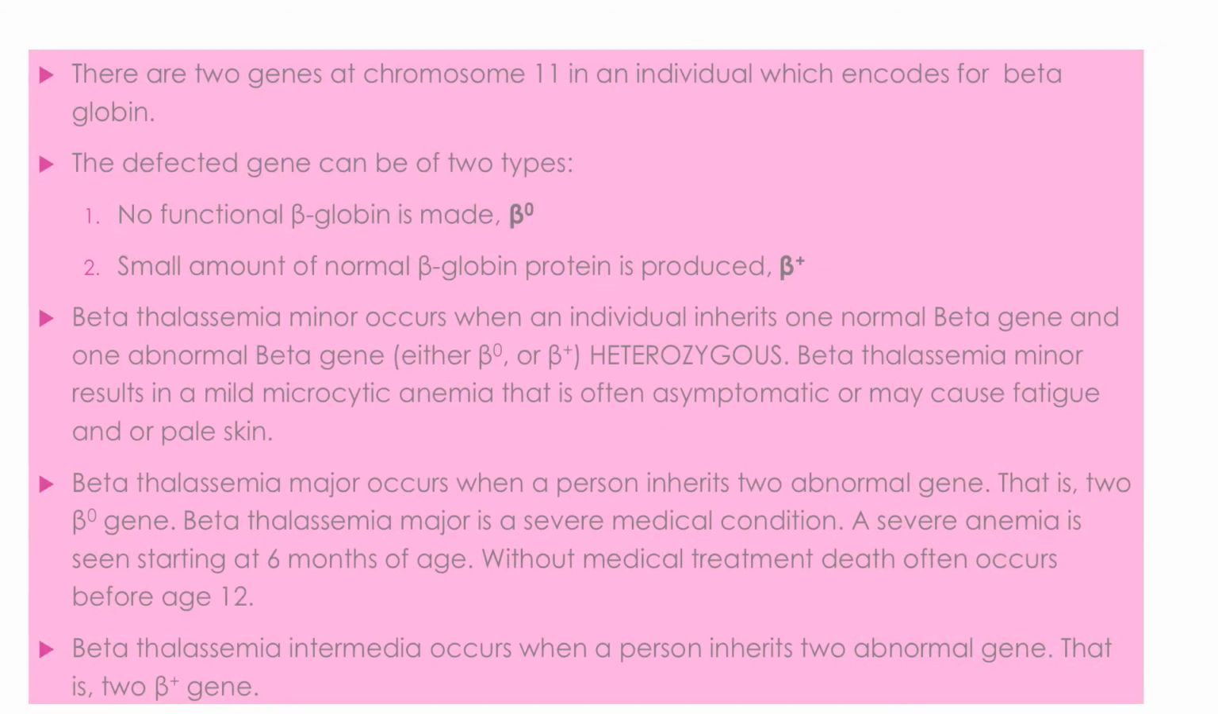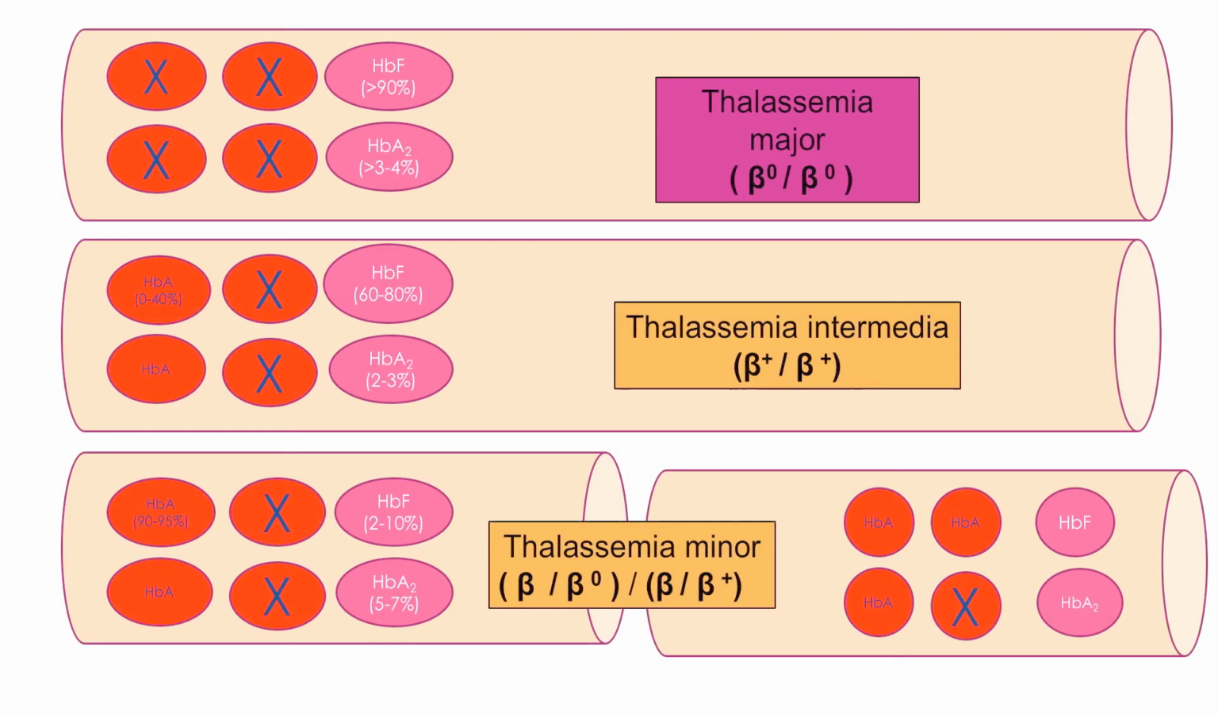For more information or clarification, you can read this slide, and if you have doubts, you can message me. So one more diagram to explain this. Thalassemia major is when both the genes are defective. If both the genes are defective, there will be no production of HbA, that is the alpha 2 beta 2 hemoglobin.